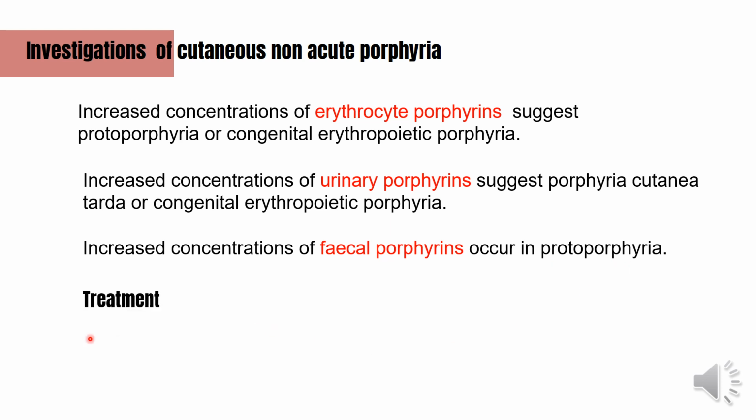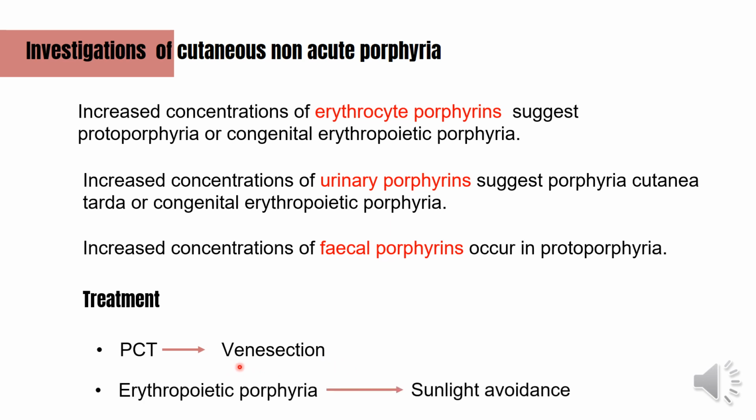Treatment of cutaneous non-acute porphyria. In porphyria cutanea tarda, we do a venesection to draw blood. It means drawing blood from the patient to decrease iron stores. And in erythropoietic porphyrias, we treat those patients by sunlight avoidance, for example using a sunblock to avoid the symptoms of this type of porphyria.